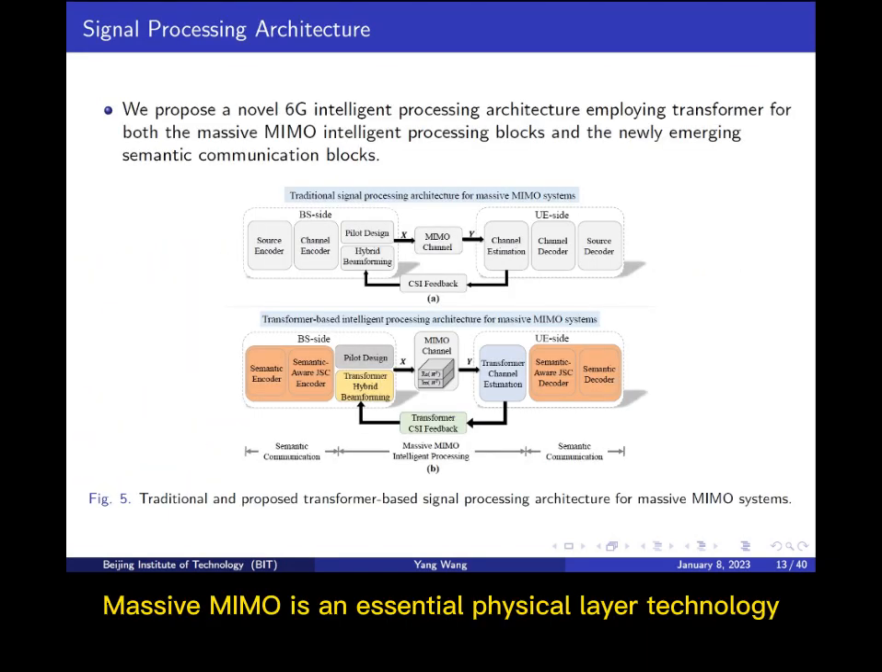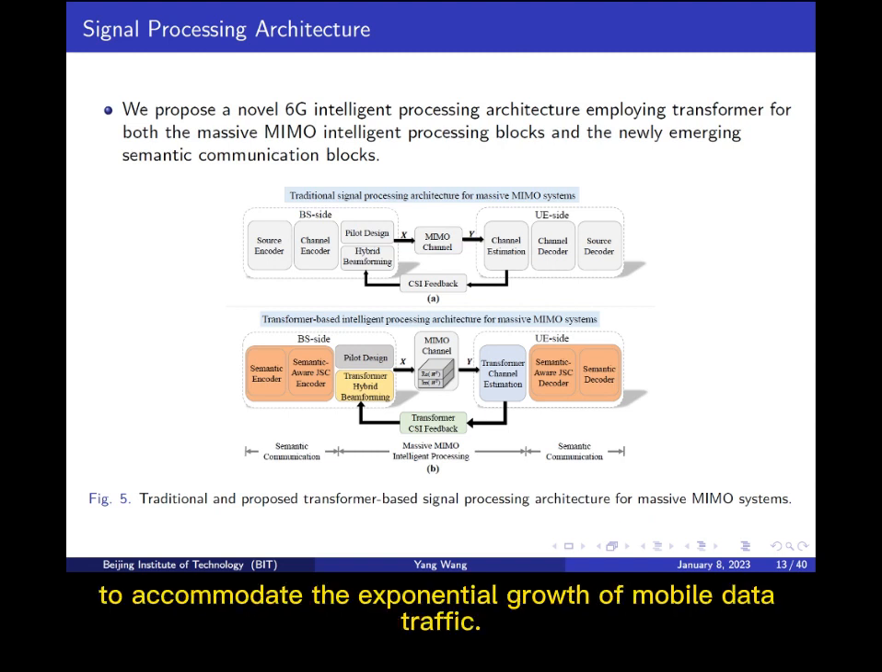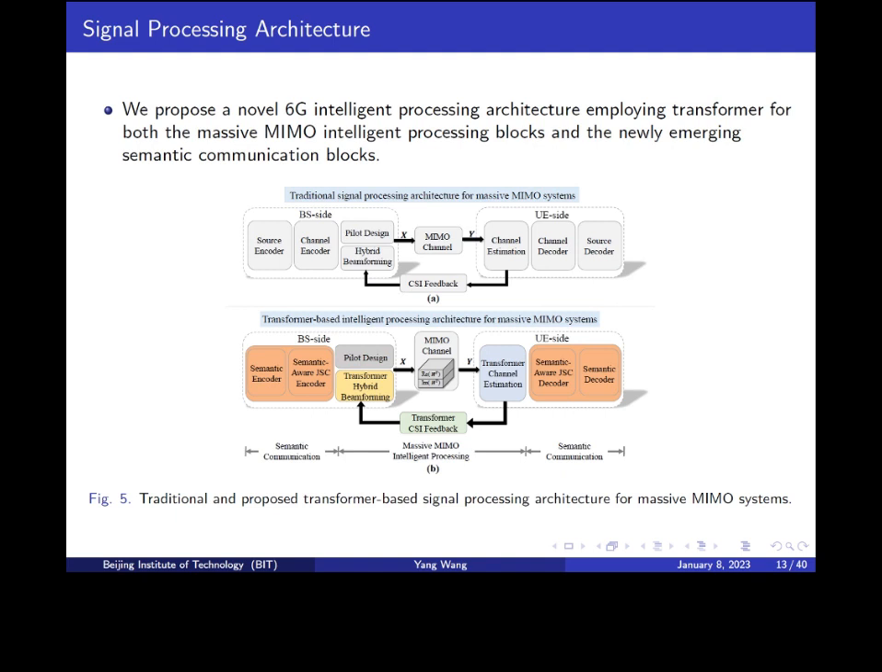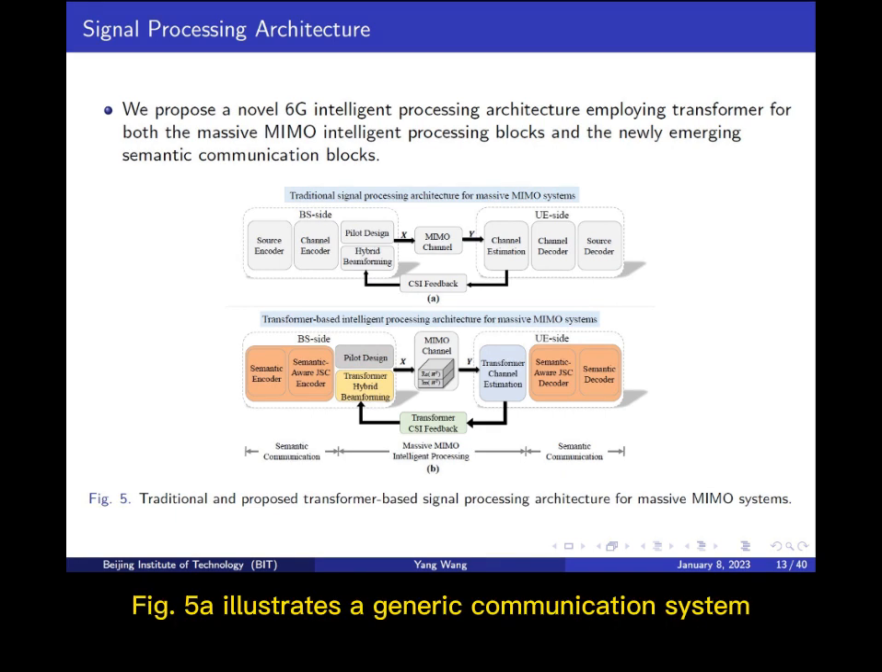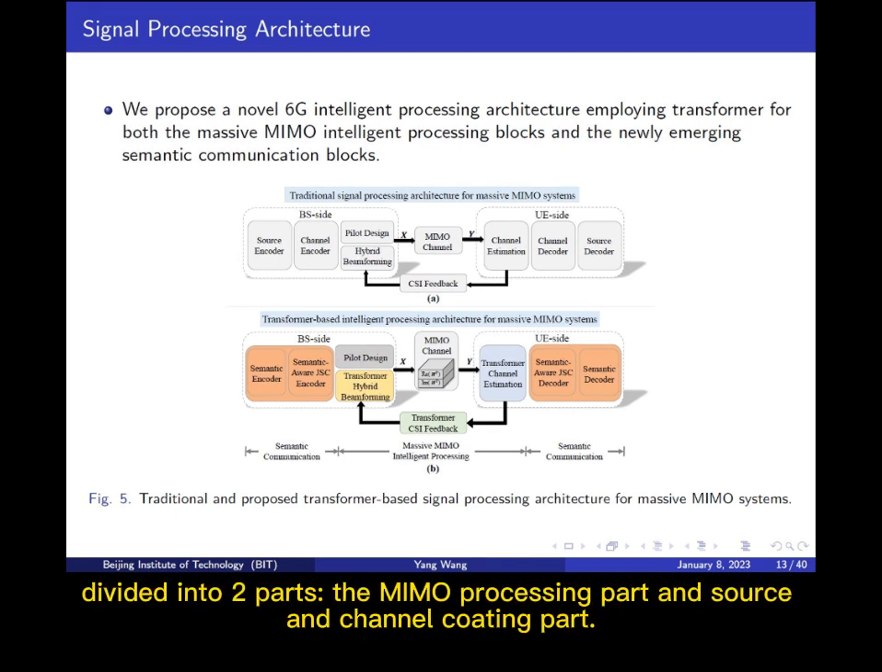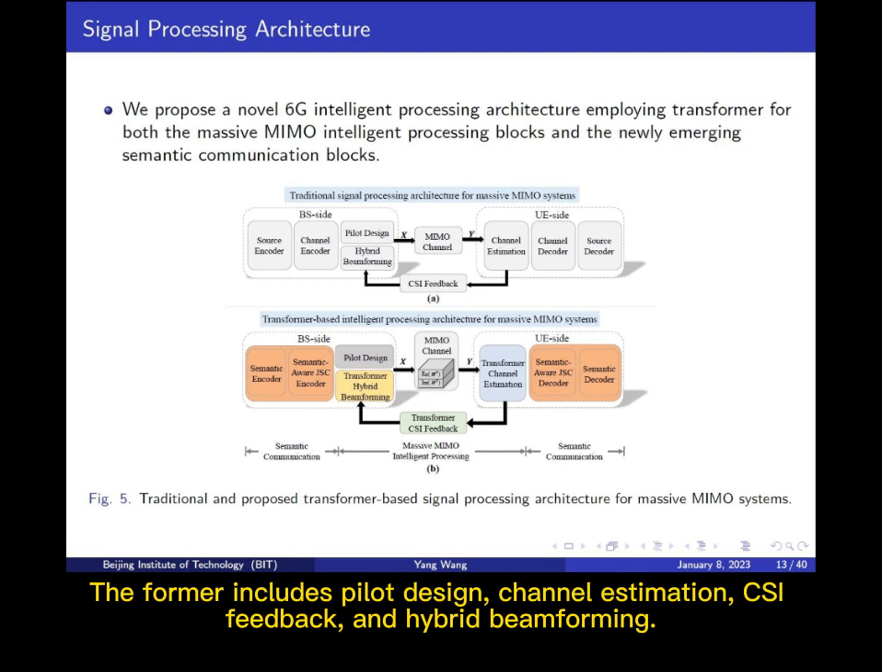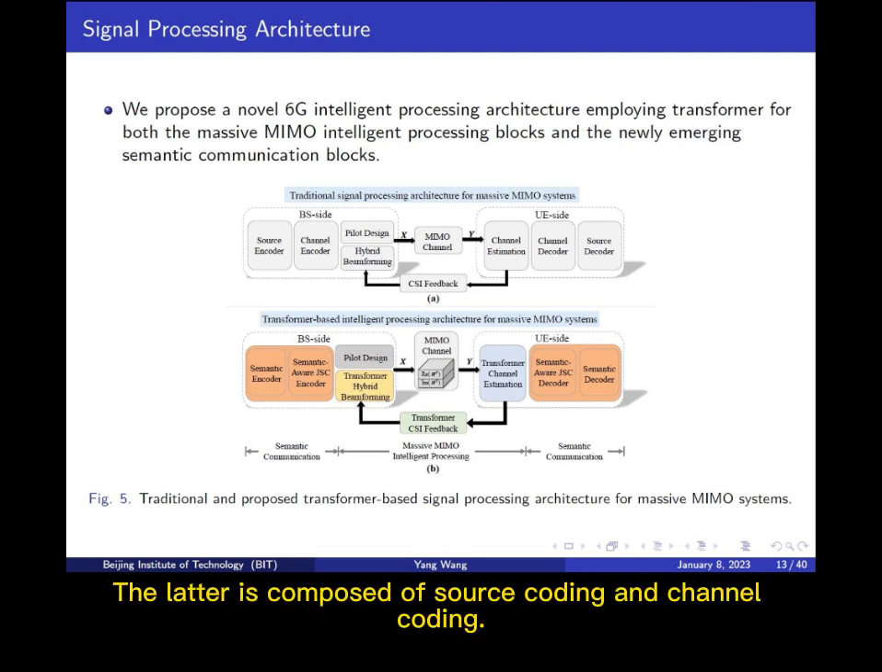Massive MIMO is an essential physical layer technology to accommodate the exponential growth of mobile data traffic. Figure 5 illustrates a generic communication system, divided into 2 parts, the MIMO processing part and source and channel coding part. The former includes pilot design, channel estimation, CSI feedback, and hybrid beamforming. The latter is composed of source coding and channel coding.